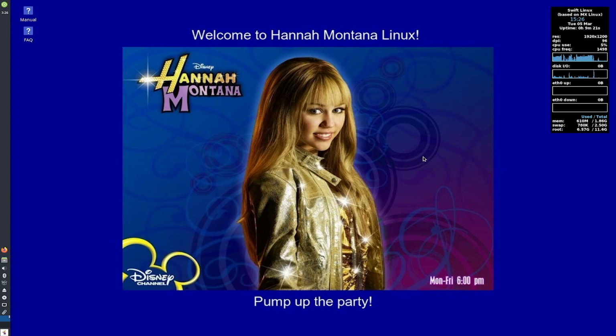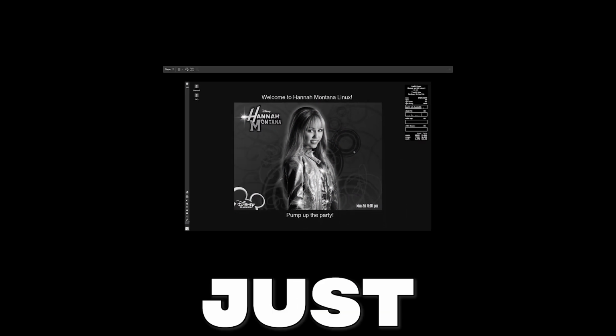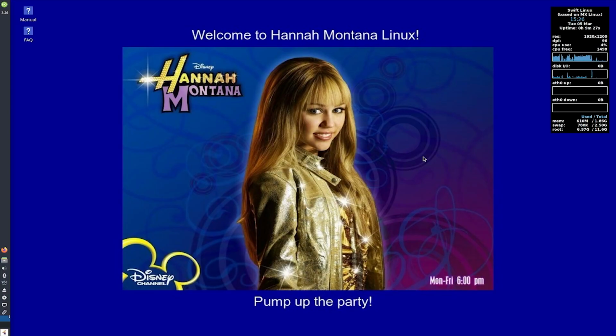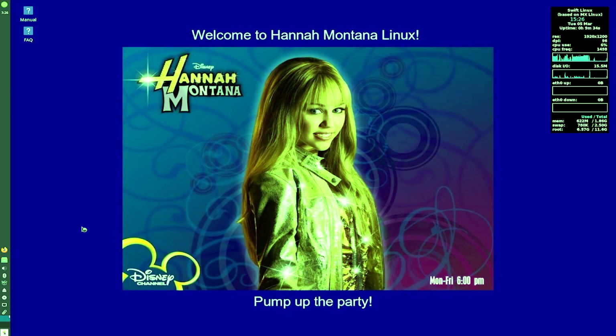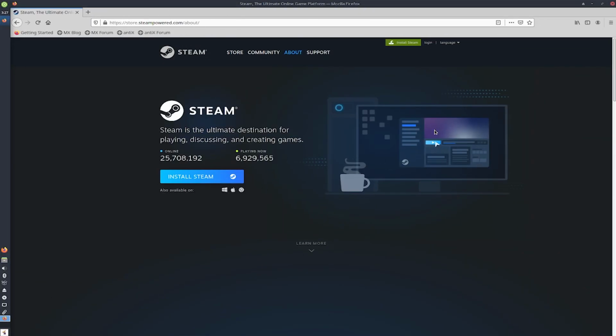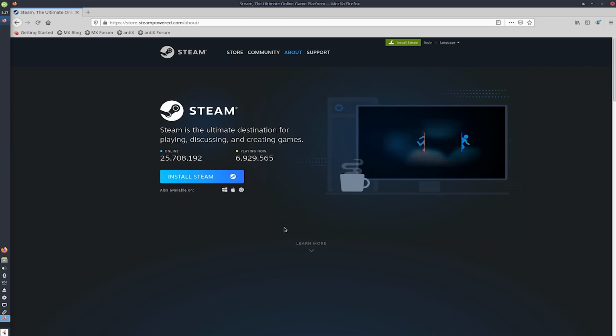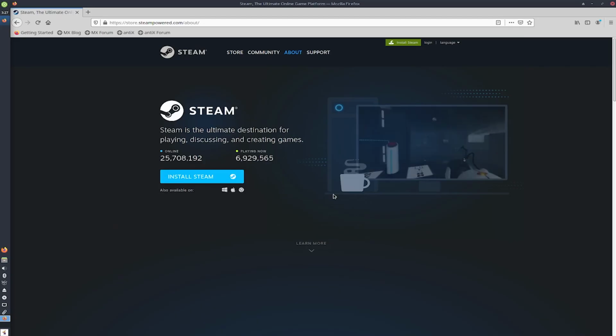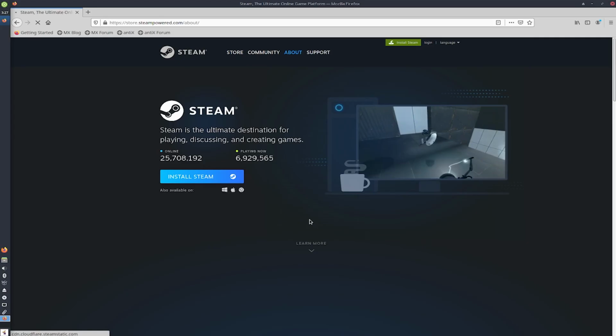Okay, so you might be thinking, this is just MX Linux, and yeah, it's just MX Linux, but hey, it's got a Hannah Montana skin on it, and it's more up-to-date than actual Hannah Montana Linux, so we can actually just install Steam, which is great for us. Oh, wow, look at that one. This distro just loads up the freaking Steam install page. Wow, so easy.